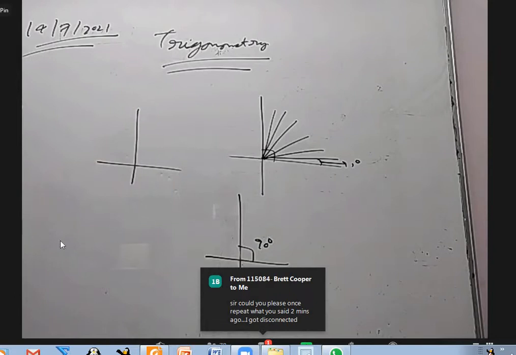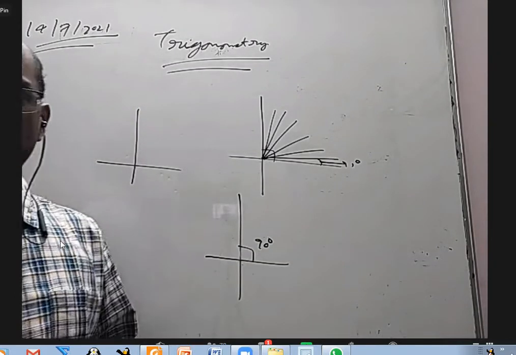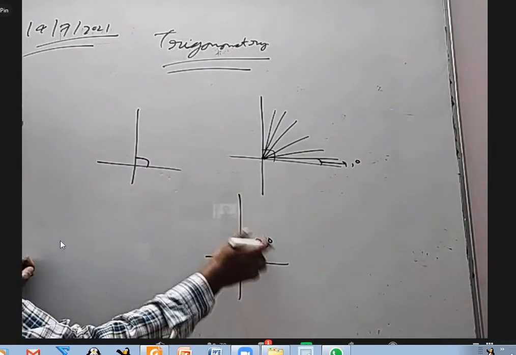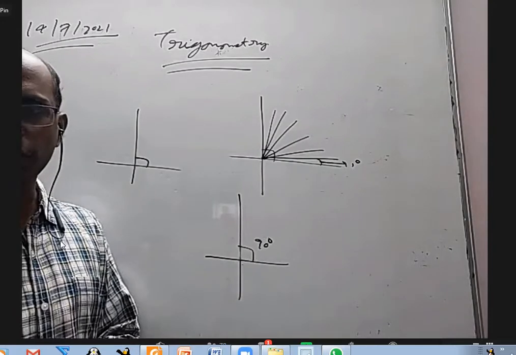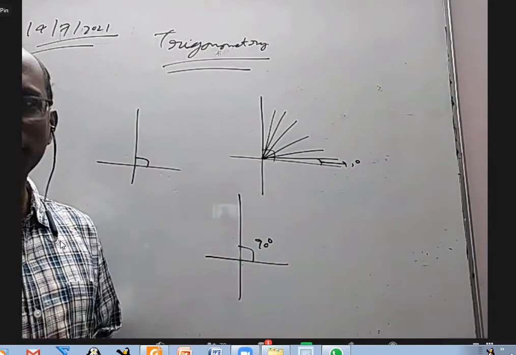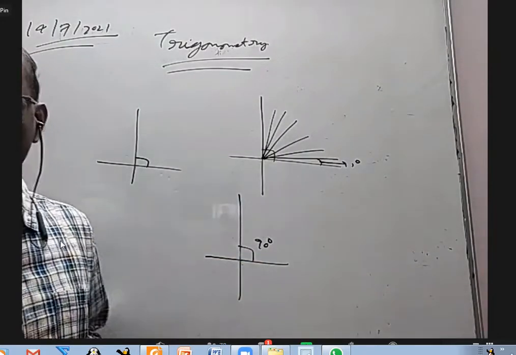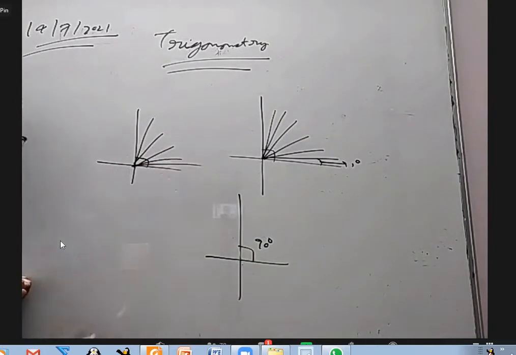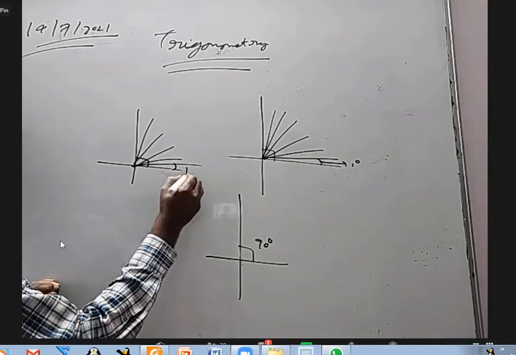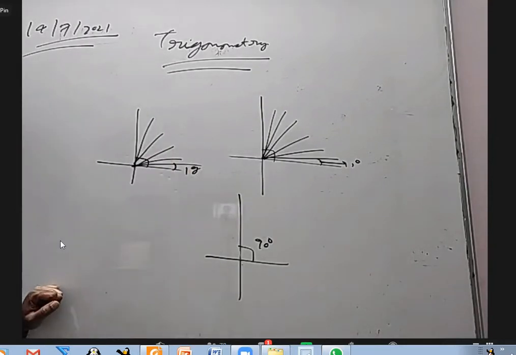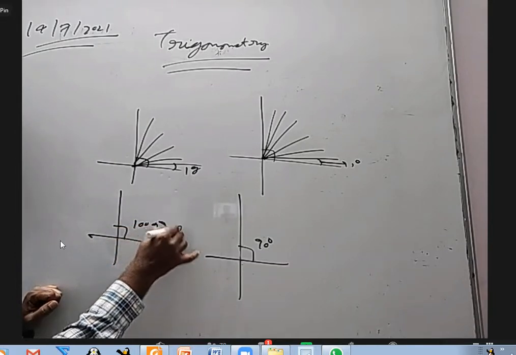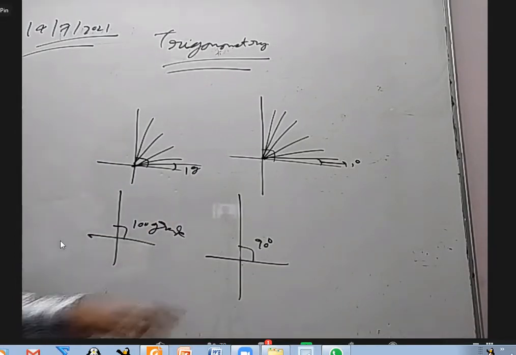So now, there is a system called grade. You take a right angle. Somebody may not like 90. What is this 90? It is an even number, but 90 is not a round figure. Somebody may say take a right angle and make it into 100 equal parts, and each angle I'll define as 1 grade. Then I say a right angle is 100 grade. Why 90, 100?